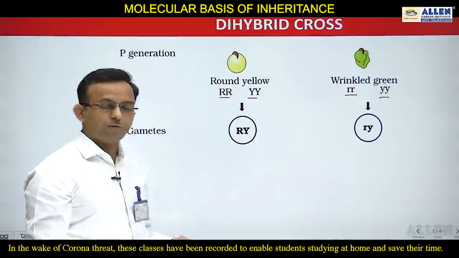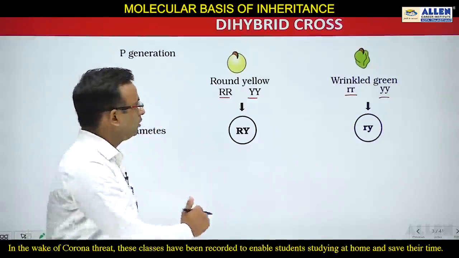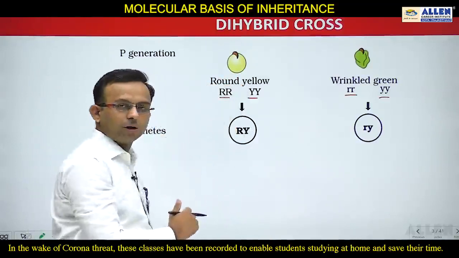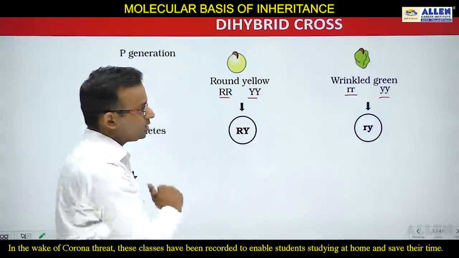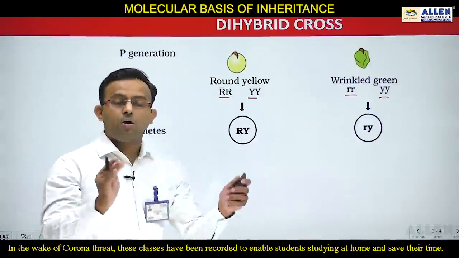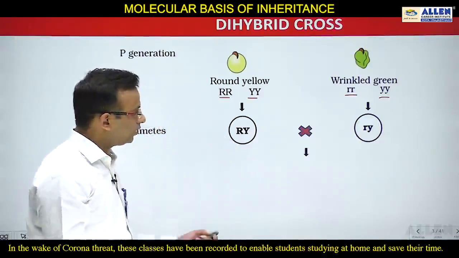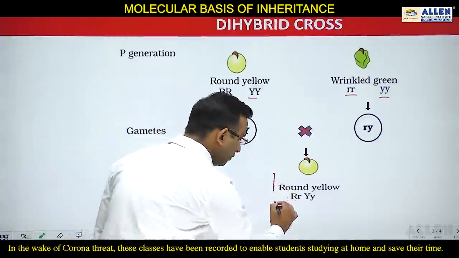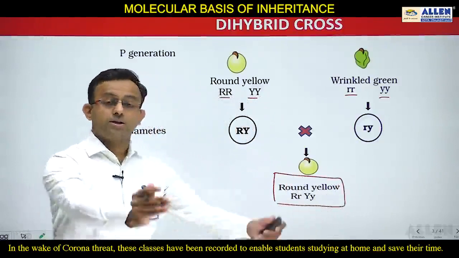Now the cross is performed, hybridization is there. First of all, we will see the gamete formation. From this round yellow, one type of gamete will form, which is capital R, capital Y, and from that wrinkled green, one type of gamete is going to form, which is small r, small y. Now, after the fusion of gametes, what happened? After the fusion of gametes, F1 generation is going to form, and the round yellow phenotype is going to appear, and you can see this round yellow is the hybrid form.